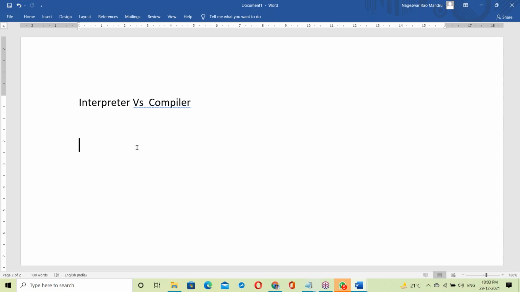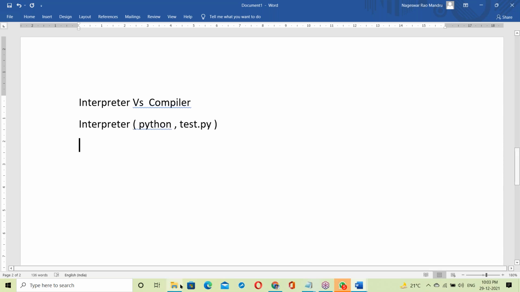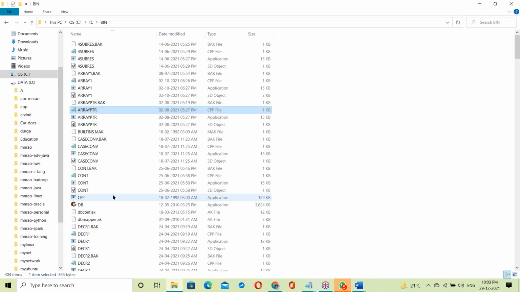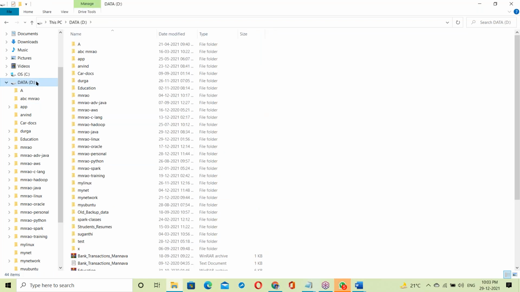Let us see for the interpreter purpose. I'm taking a Python script. Python is an interpreter based language. Suppose test.py, a Python script file.